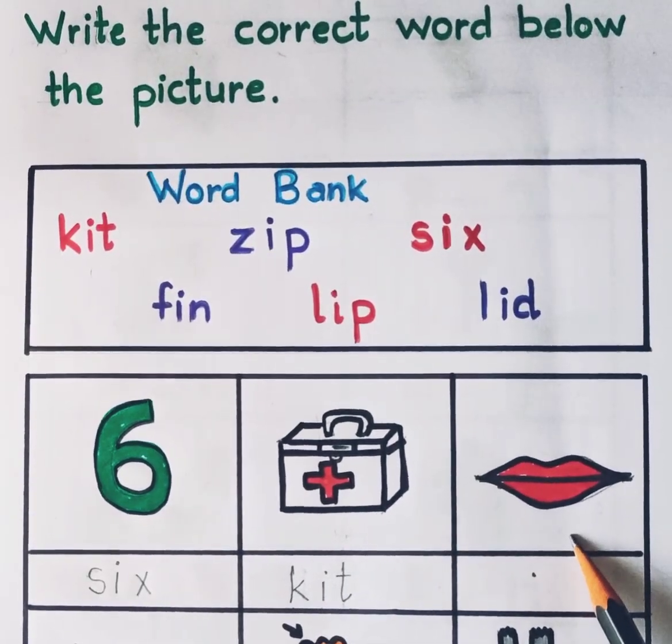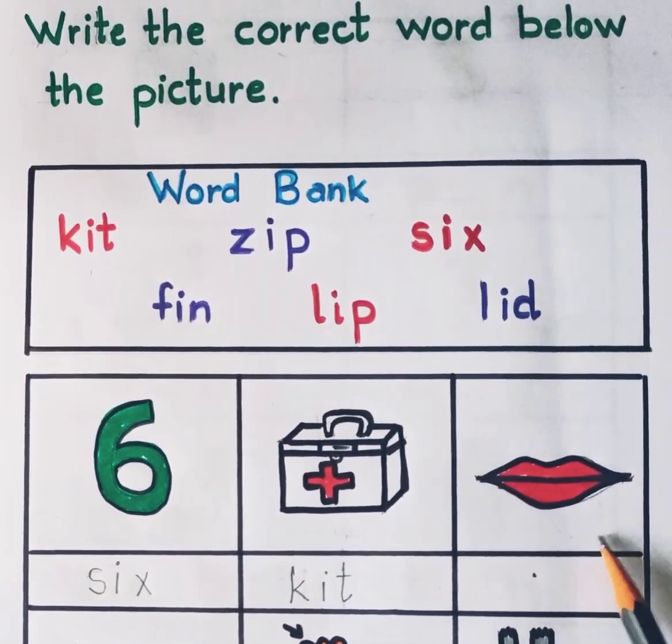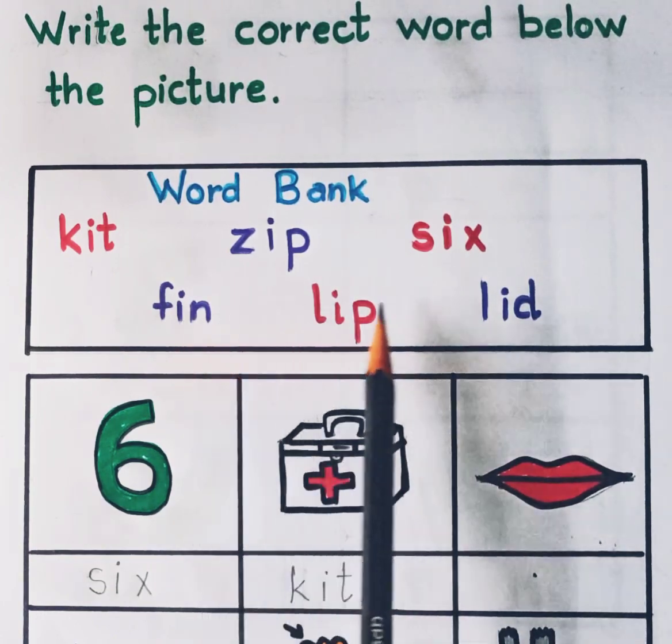Moving to the next, here we have the picture of lips. Children, we are practicing 3-letter words, so we will write only lip. L, lip. L is the sound of letter L. So let's find the correct spelling of lip from the word bank.